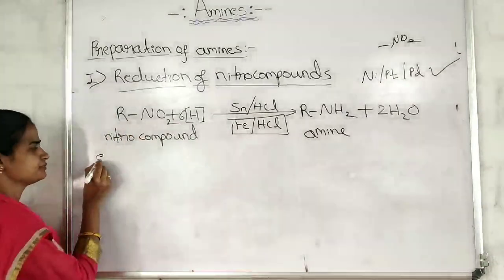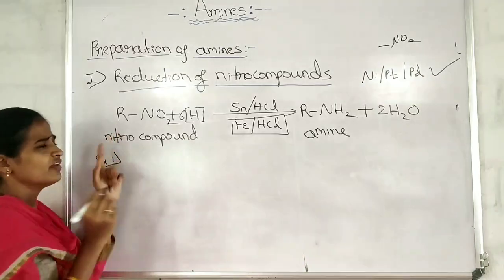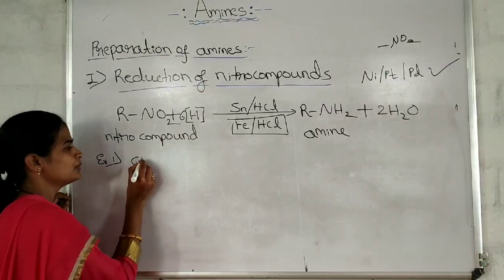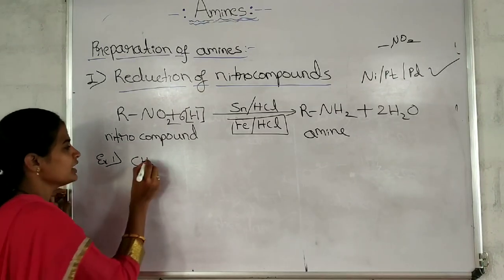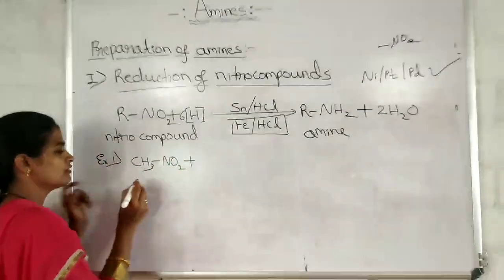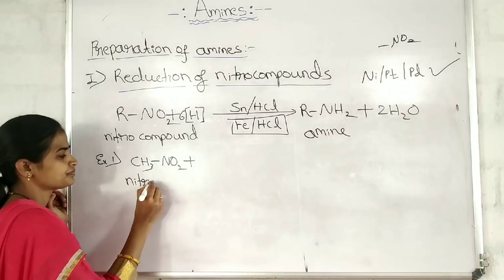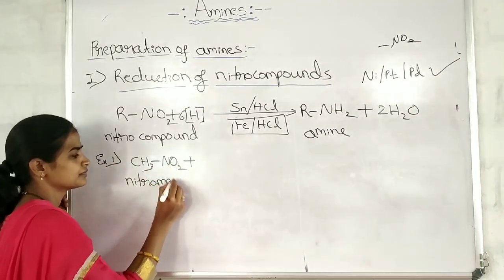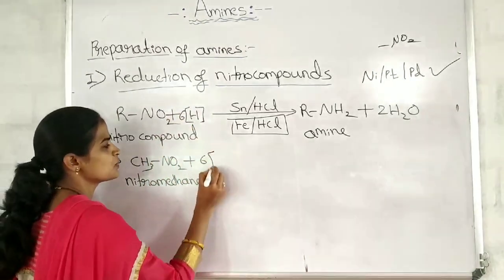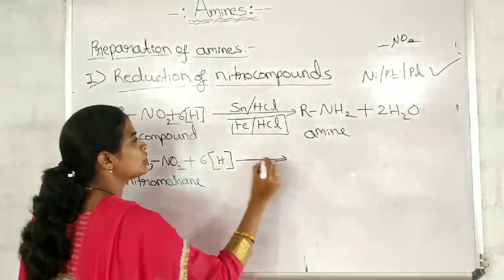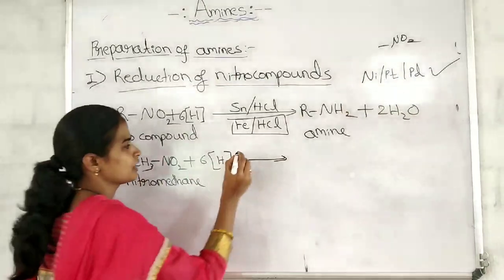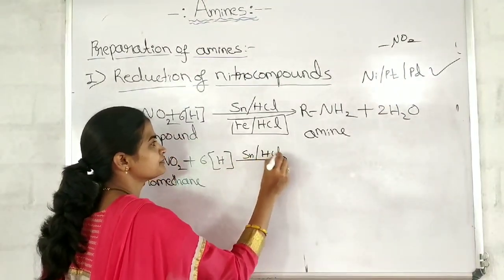Let's go for the example. Where R is there, replace that R with the first simple alkyl group, CH3. CH3NO2. What is the name of this? Nitromethane. Hope you got to know why I have added 6 hydrogen atoms: because I wanted to remove this O2 as 2H2O. Same thing, same conditions.